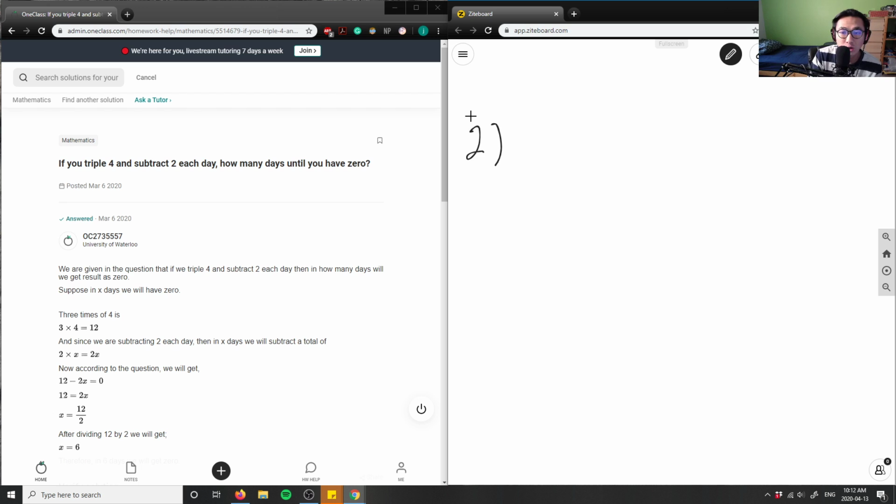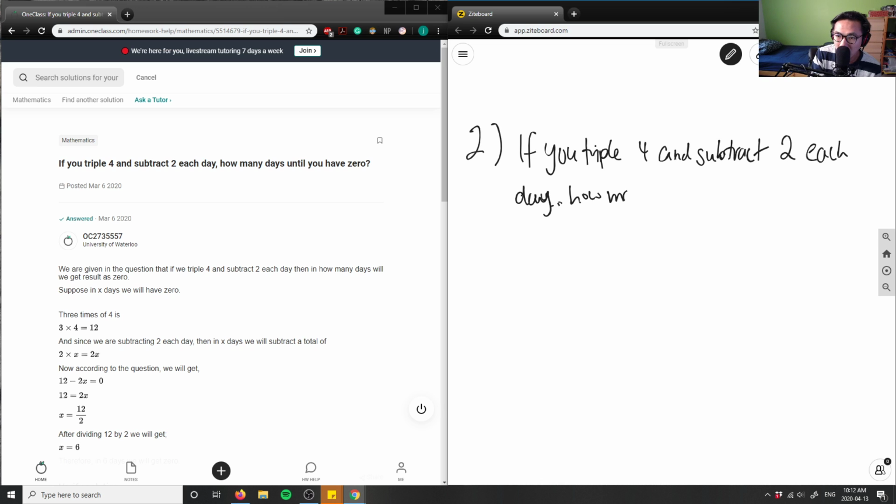So again, this is a classic algebra problem in the grade 9 or pre-algebra or algebra 1 level. So it says here, if you triple 4 and subtract 2 each day, how many days until you have 0?